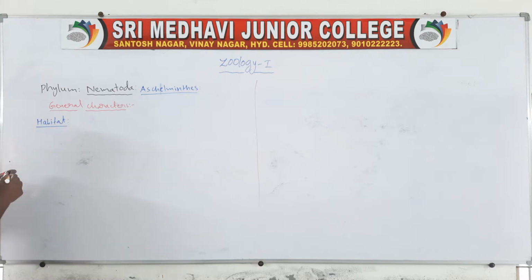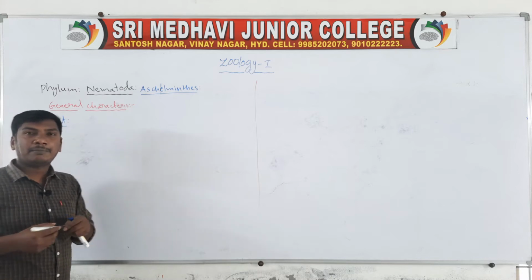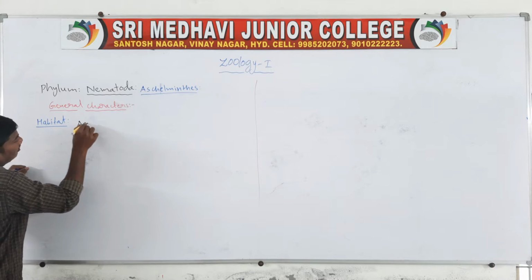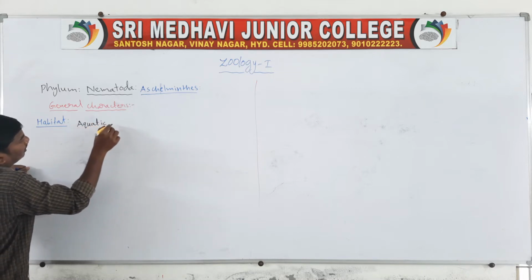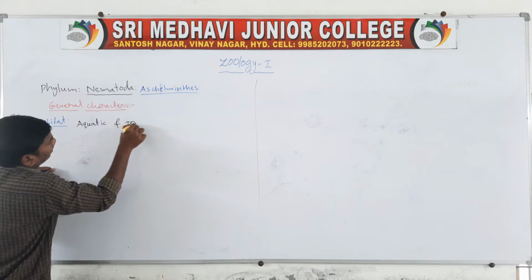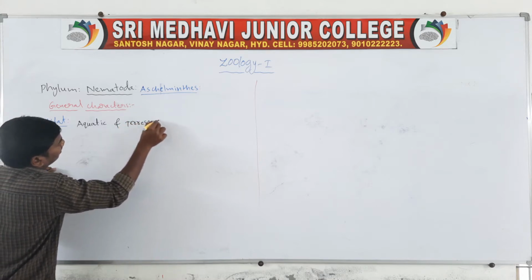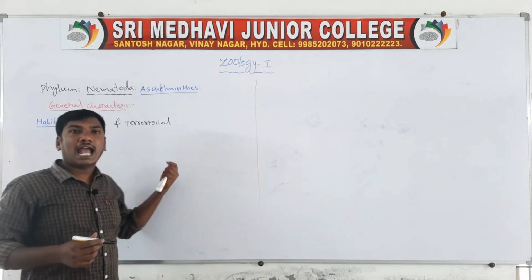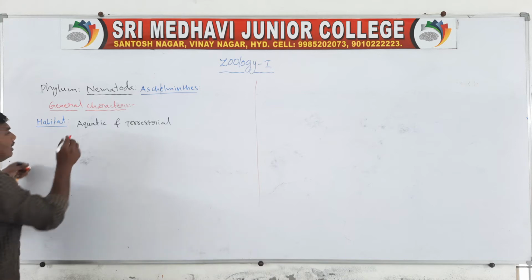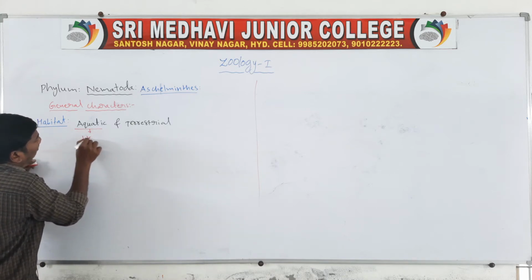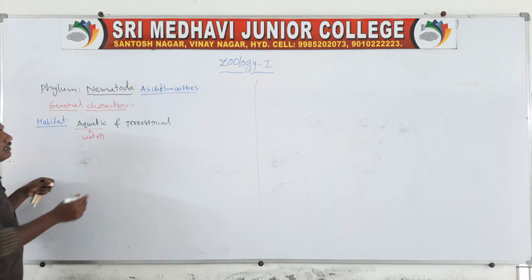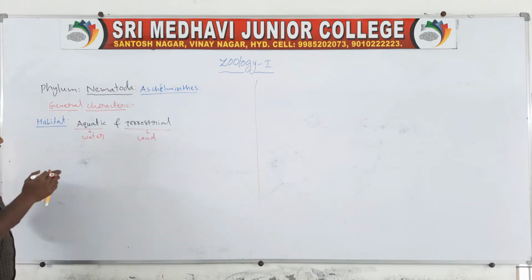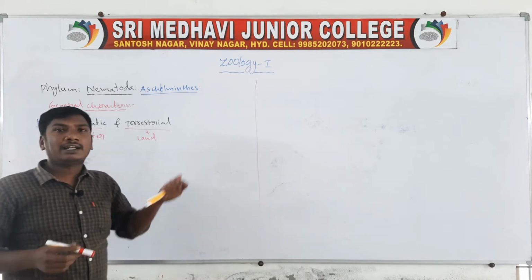The phylum Nematoda animals live in aquatic or terrestrial habitats. Aquatic means they are living in water. Terrestrial means they are living on land.